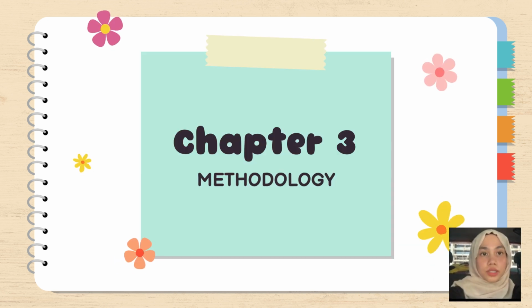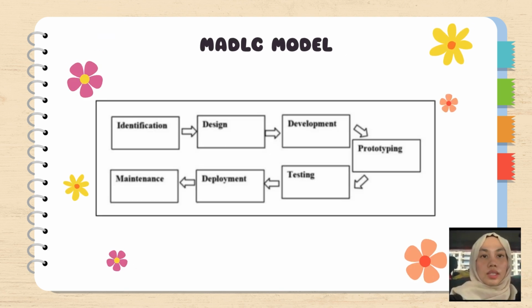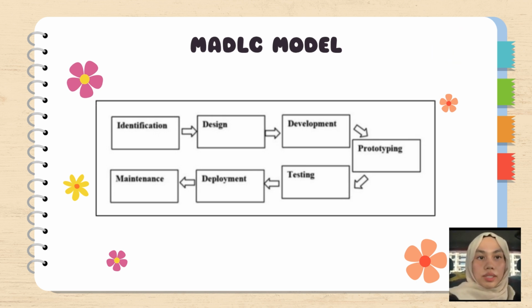Lastly, Chapter 3 explains the methodology of this project. This MADLC model is chosen because it ensures the app is optimized for the mobile environment, delivers a superior user experience, and efficiently manages resources throughout the development lifecycle. There are 5 phases that are used in this model, which are identification, design, development, prototyping, and testing.